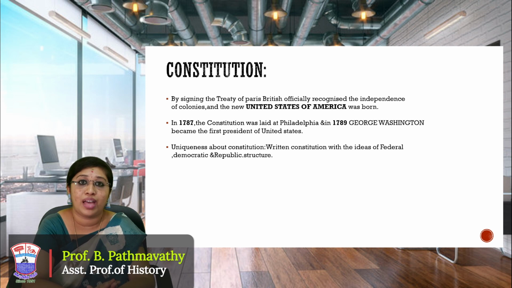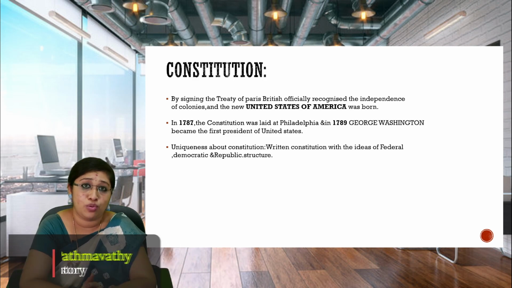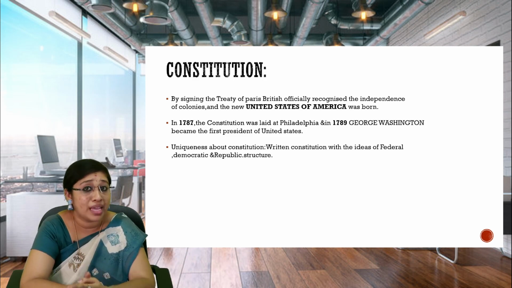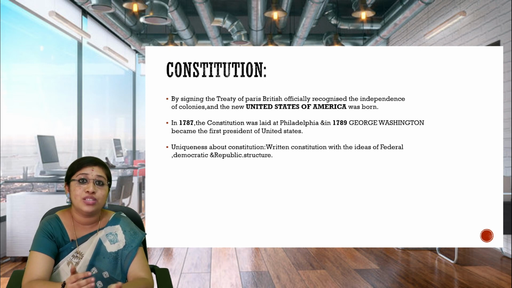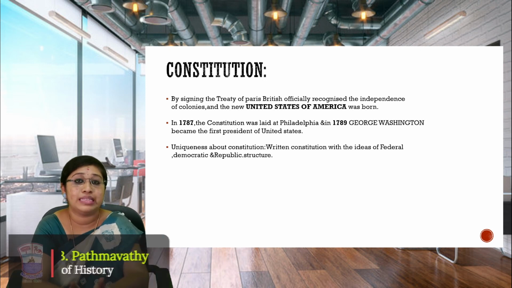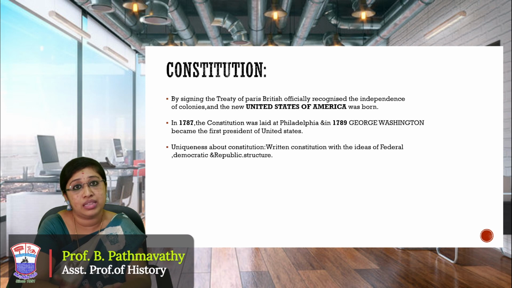And one important thing we have to note down is that by signing the Treaty of Paris in 1783, the British officially recognized the independence of the colonies. That means here the new nation was born, the United States of America. So in the aftermath, what are all the things that happened? In 1787 they drafted the constitution, and in Philadelphia, in 1789, George Washington became the first president of America. That is a very, very important event in history.